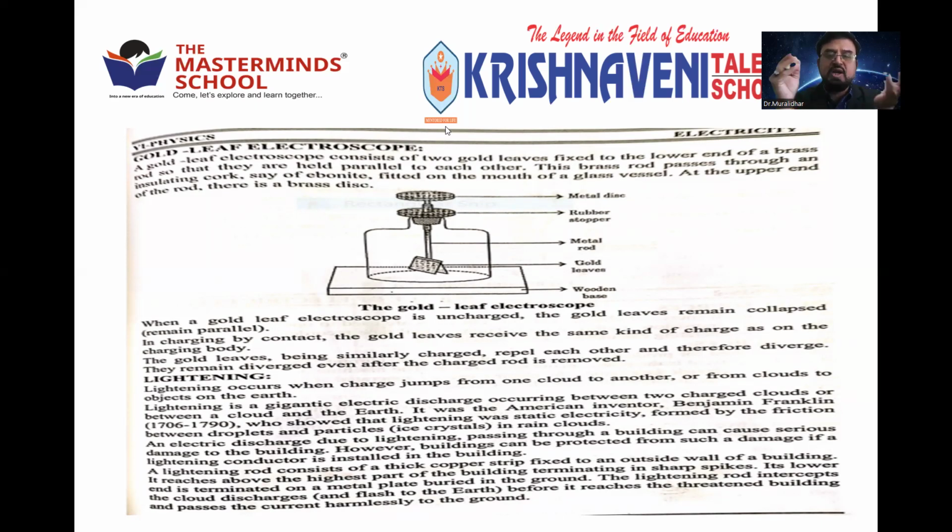Both of them are used for measuring or knowing the presence of charge and the kind of charge. Suppose charge is there, what kind of charge is it, whether positive or negative? If charge is not there, no issue, we can come to know that it is neutral. By using these two electroscopes, we can measure the presence and kind of charge.